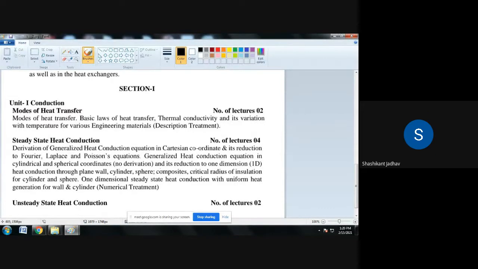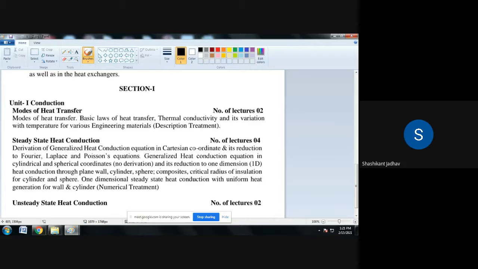So the faster moving atoms or molecules in the hottest part of a body transfer heat by impact, giving some of their energy to the adjacent molecules. The molecules nearer to the heat gain the energy, and then they transfer the energy to the adjacent molecules. That adjacent molecule then transfers its energy to the next adjacent molecules of the substance. In this way, heat transfer takes place from one end of the metal rod to the other end. So this is one mode of heat transfer, that is nothing but conduction.